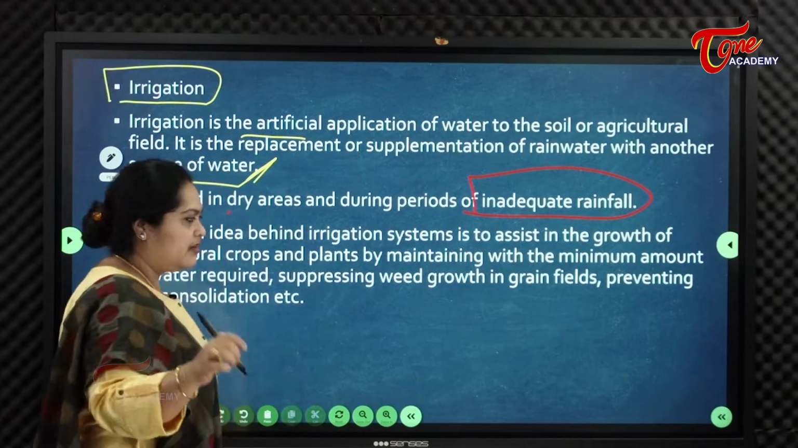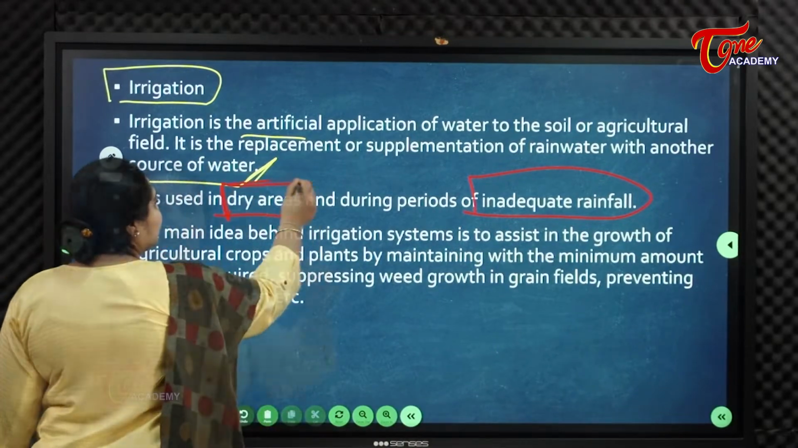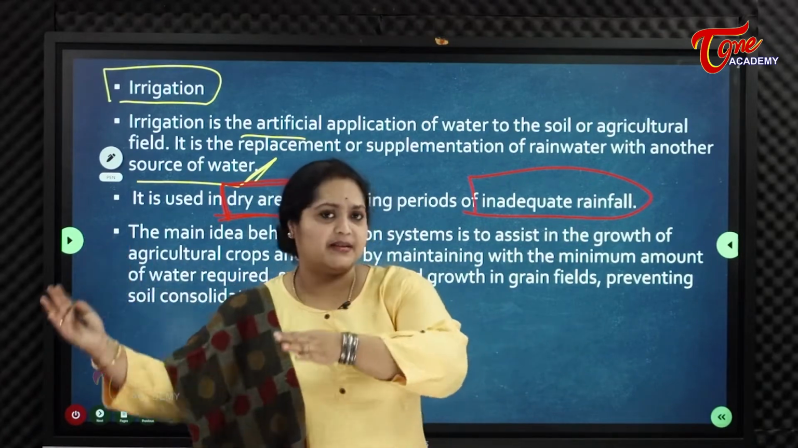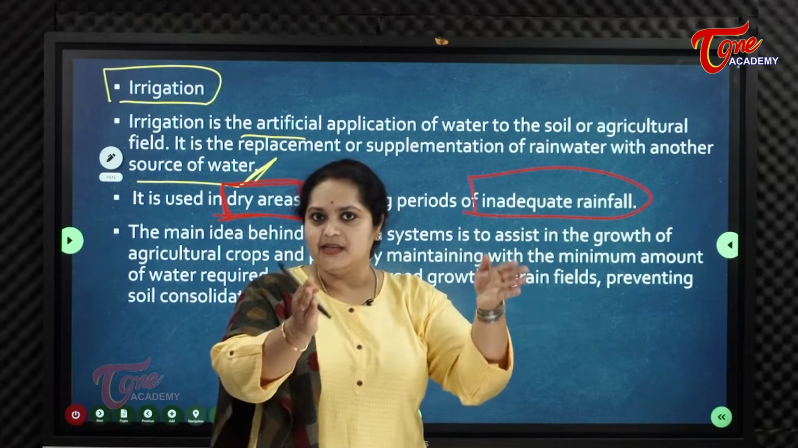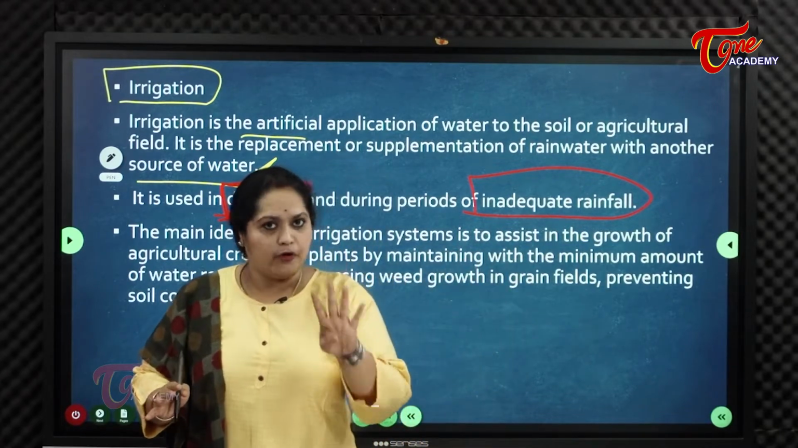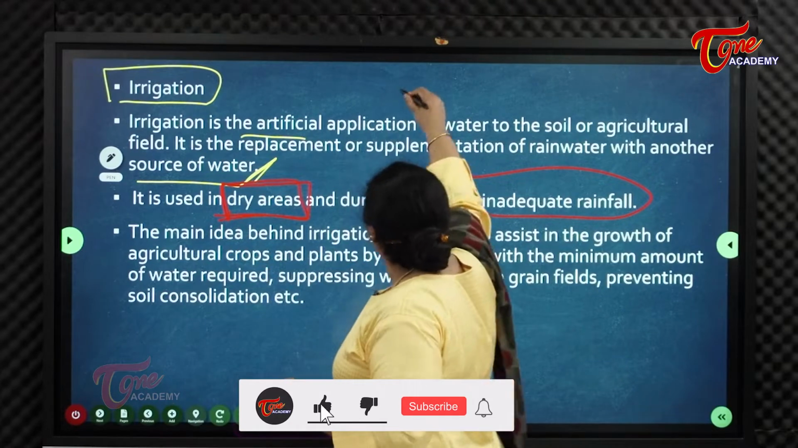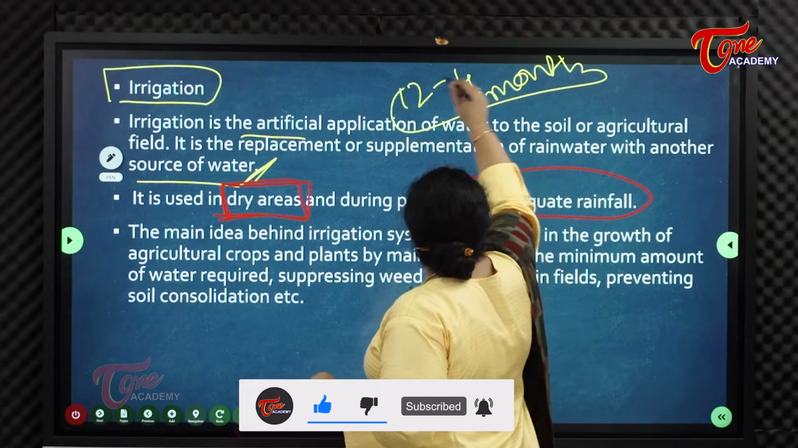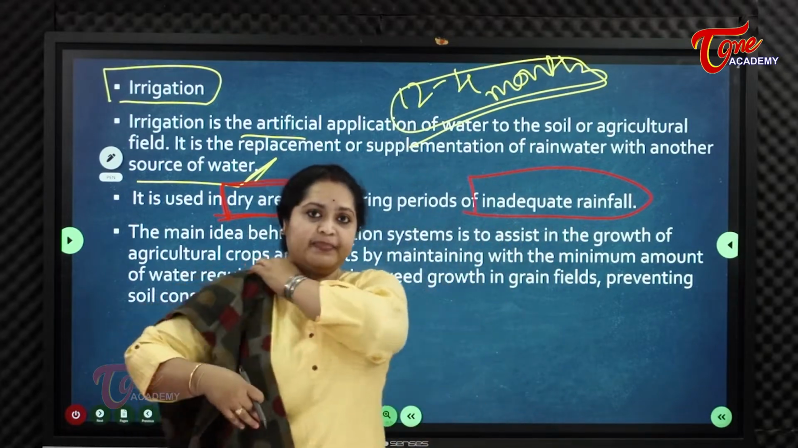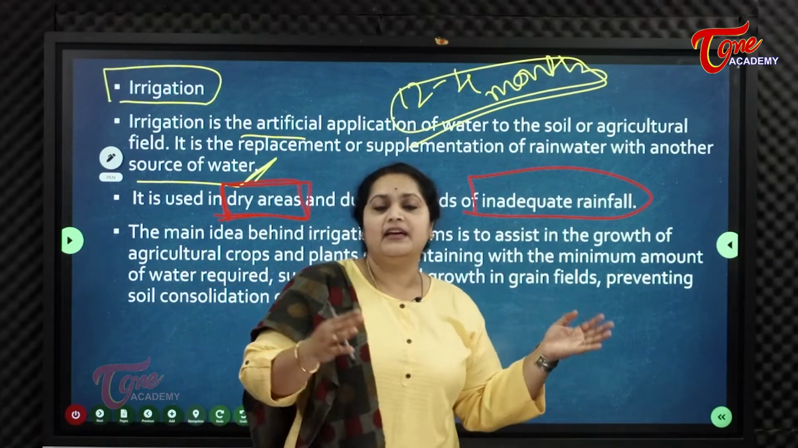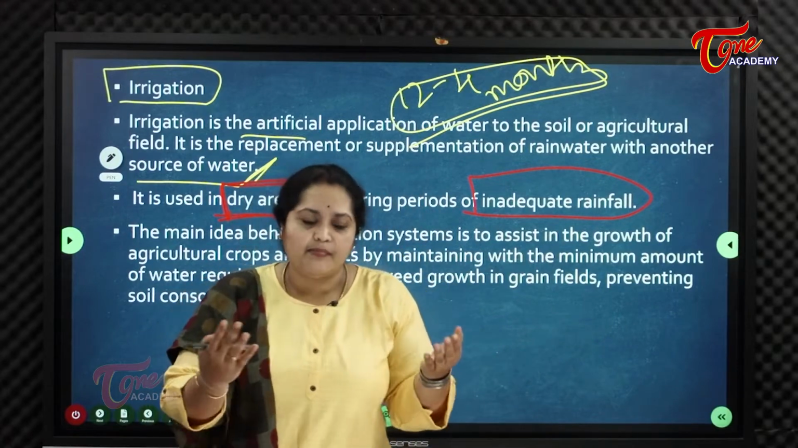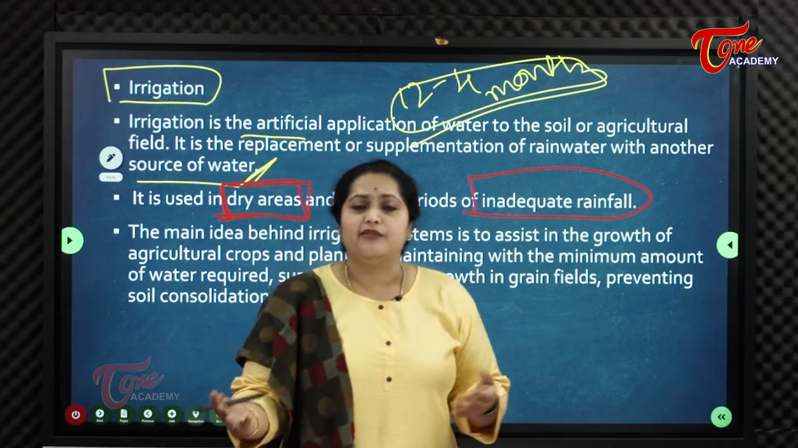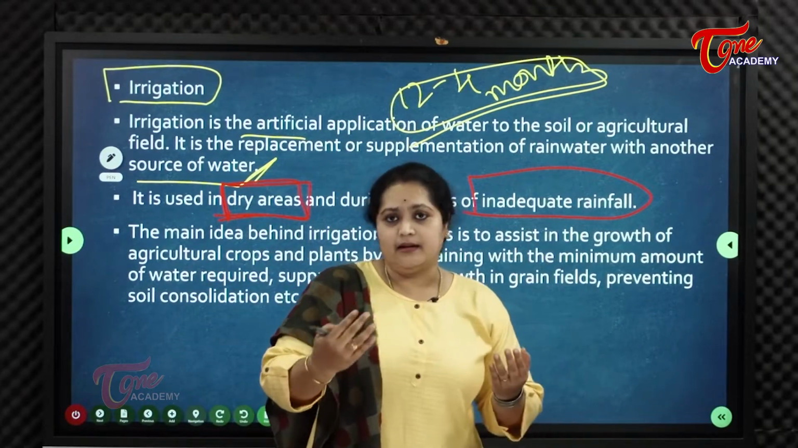First of all, it is used in dry areas. If there is sufficient rainfall, there is no need of irrigation or extra supplement of water. Particularly, we know that monsoon stays for only 4 months out of 12 months. So what about the other 8 months? You can say, ma'am, when there is rainwater, the groundwater is filled, and it will be sufficient for well irrigation. Yes, that is the point.